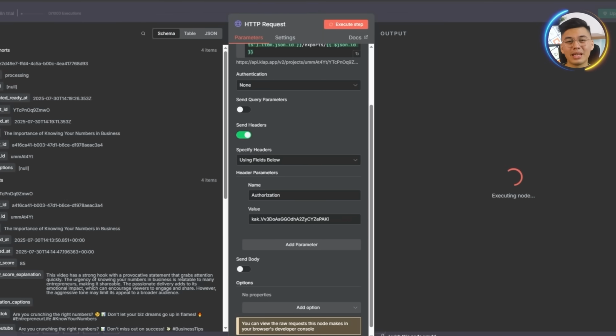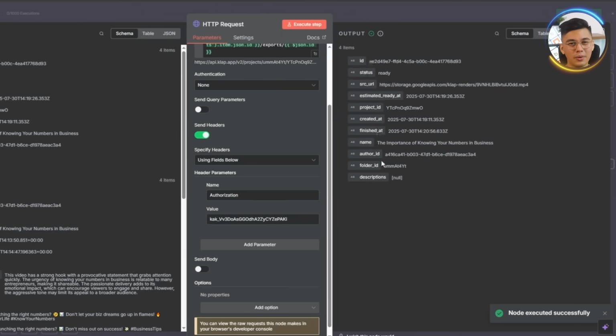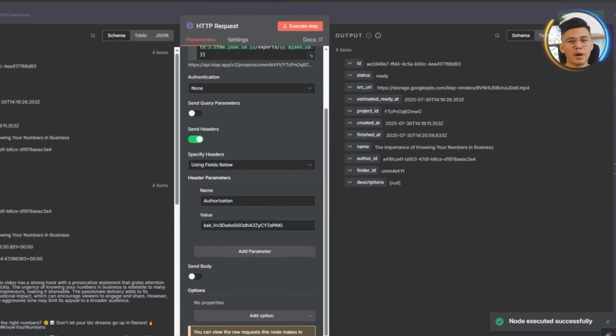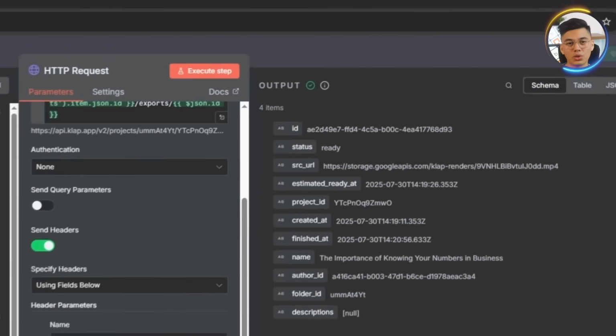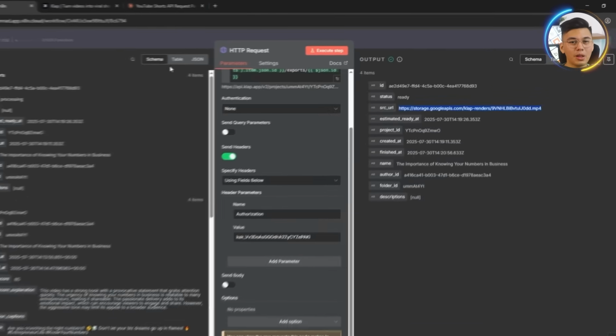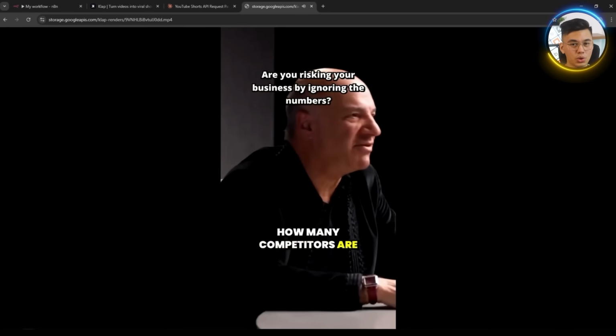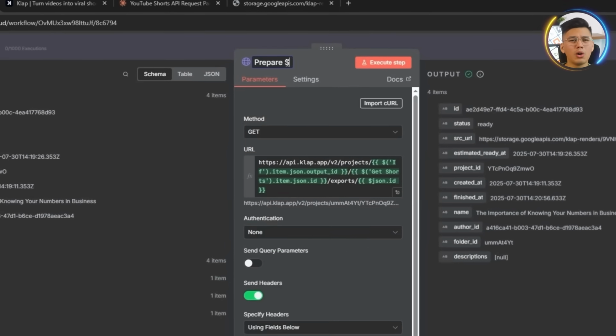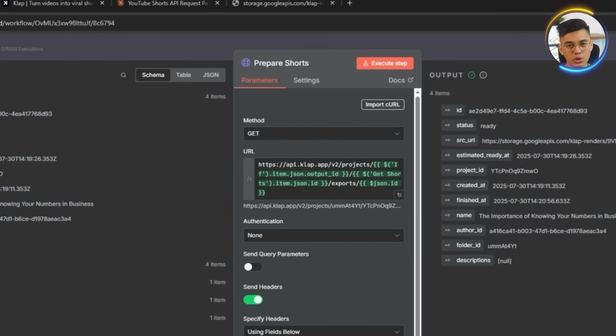Once everything's in place, let's execute the node. You should now see status parameters showing details about the shorts, and if everything is ready, there will be a source URL available where you can view the generated short. As a final step, rename this node to Prepare Shorts.